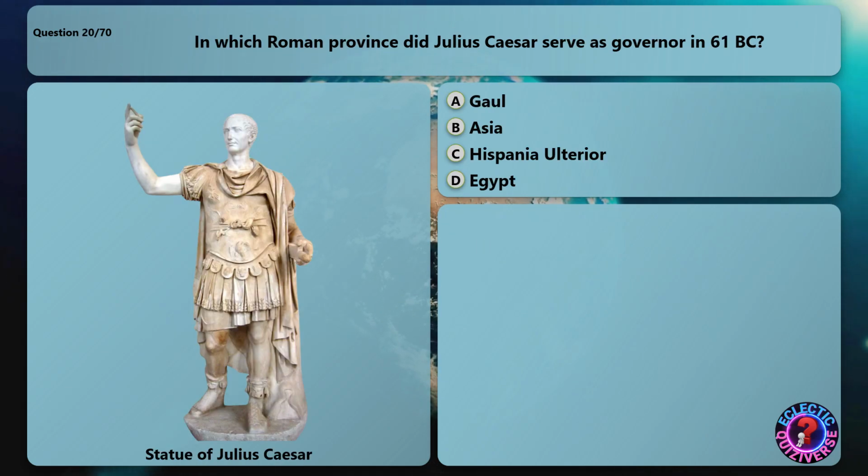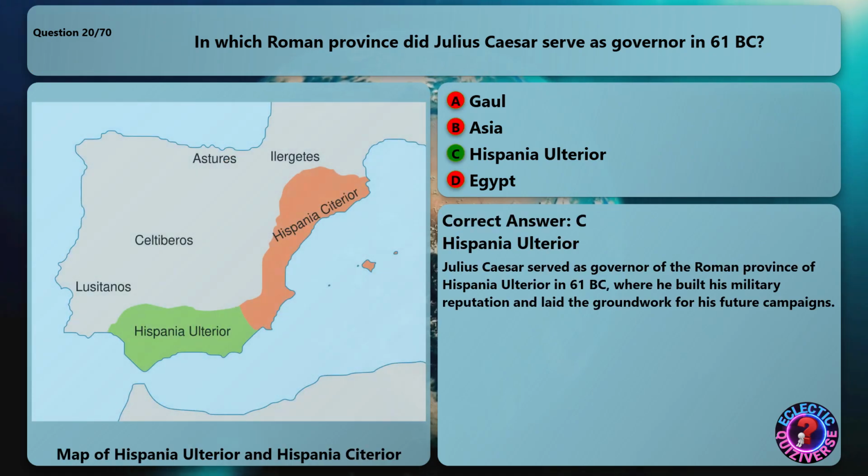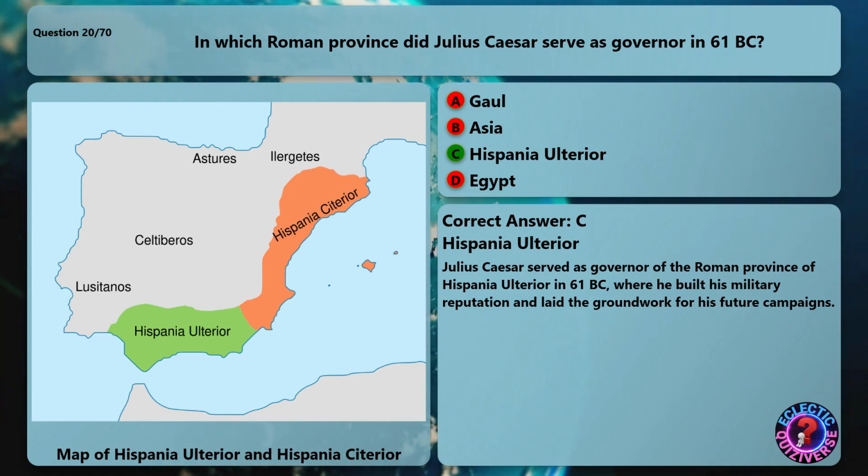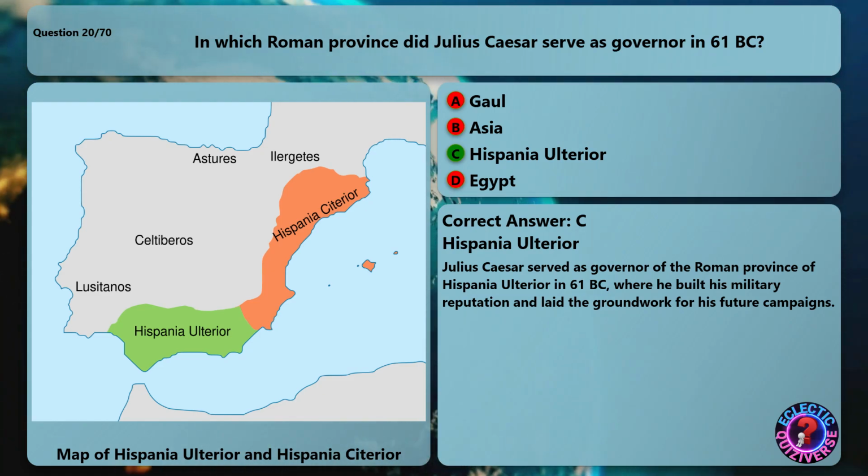In which Roman province did Julius Caesar serve as governor in 61 BC? The correct answer is Hispania Ulterior. Julius Caesar served as governor of the Roman province of Hispania Ulterior in 61 BC, where he built his military reputation and laid the groundwork for his future campaigns.